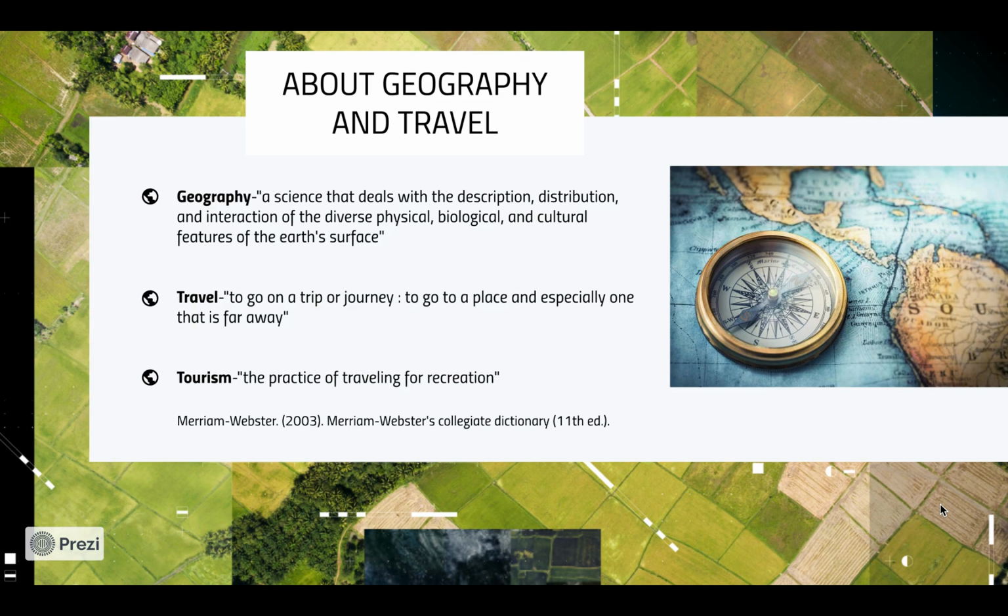I've also included the definitions of travel and tourism: as to go on a trip or journey to a place, and especially one that is far away, for travel, and for tourism, the practice of traveling for recreation. This resource also contains helpful information for those seeking to travel and preparing for future trips.